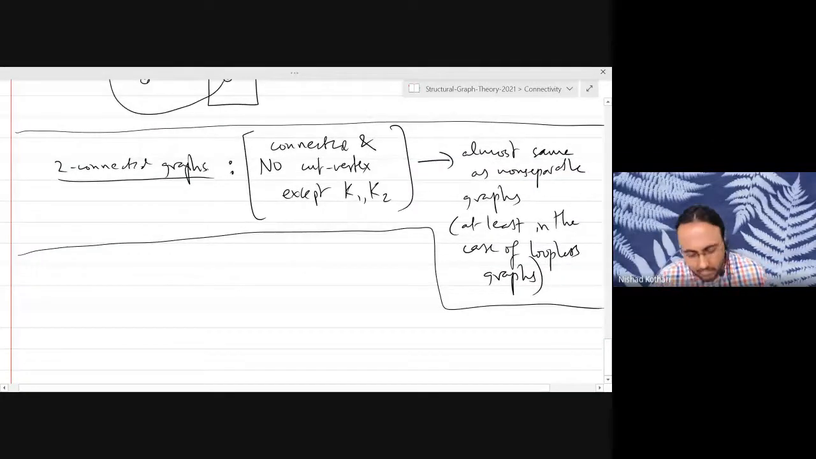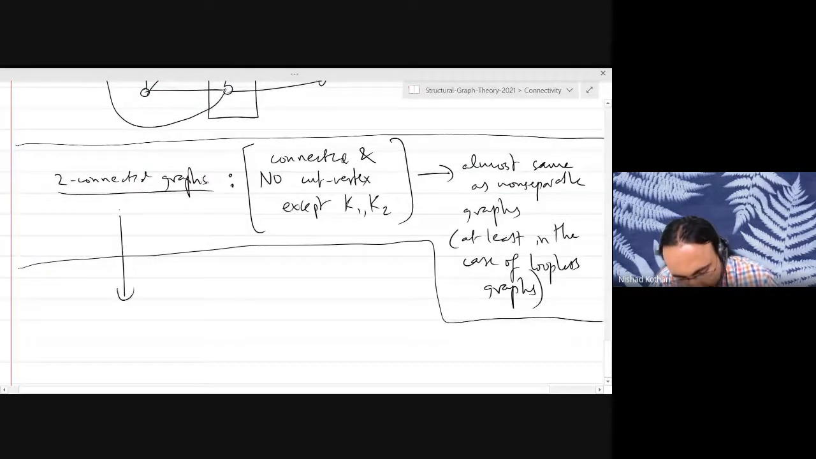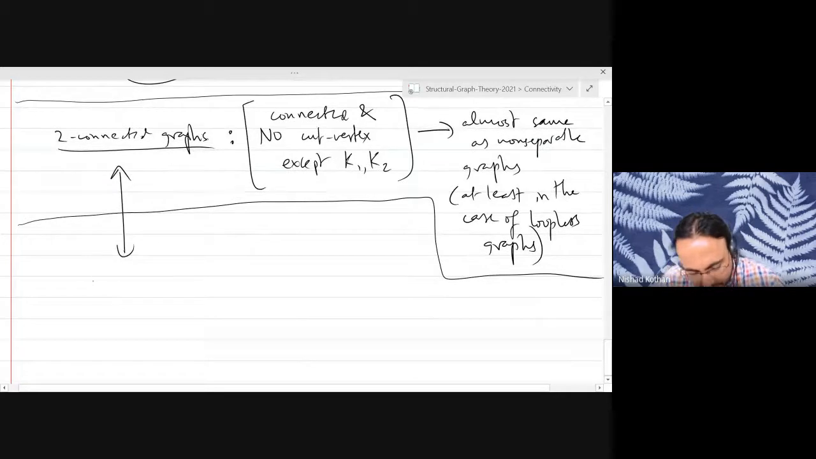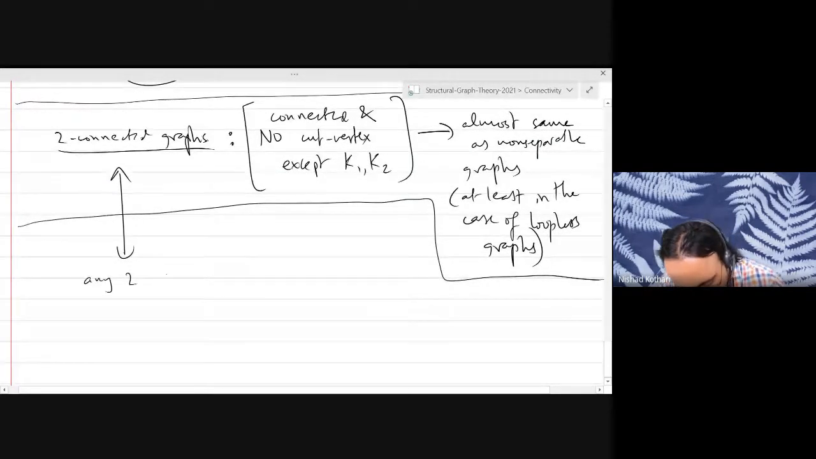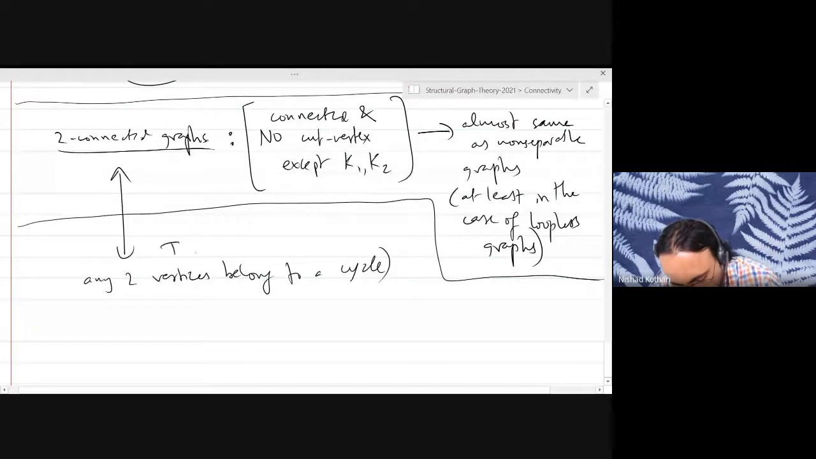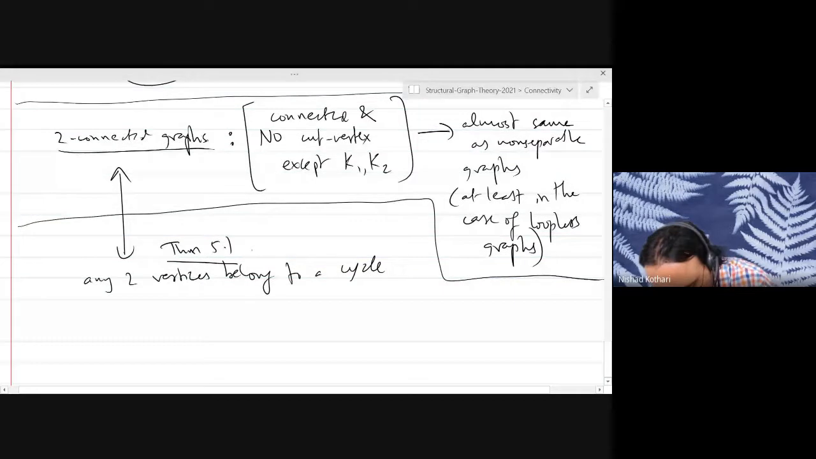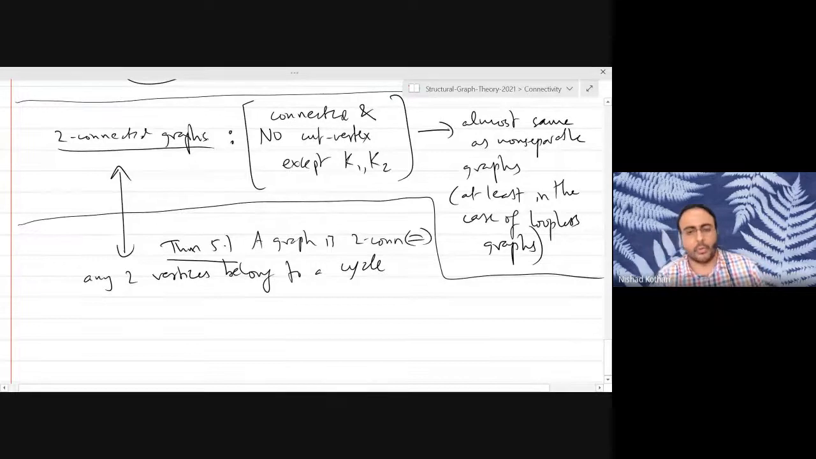Okay, so now I want to talk about what you mentioned, Aranya, at some point: that 2 connected graphs are exactly those graphs in which any 2 vertices belong to a cycle. You may recall that this is basically theorem 5.1, where you did not have any cut vertices and your graph had at least 3 vertices. Here we are removing K1 and K2, so that takes care of that assumption. A graph is 2 connected if and only if any 2 vertices belong to a cycle.